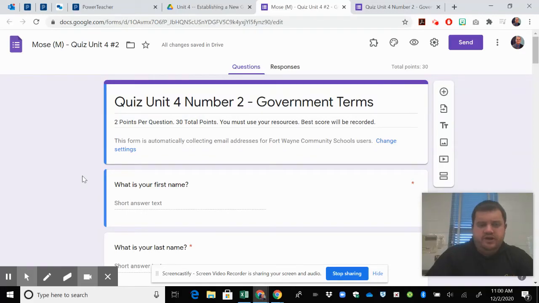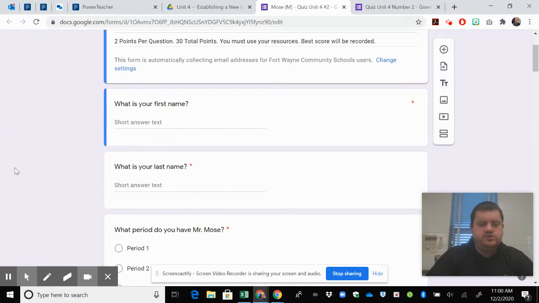All right, everyone, this is the reading for quiz unit 4, number 2, government terms. Each question is going to be worth 2 points for a total of 30 points, and you must use your resources to answer the questions. The best score will be recorded, okay? So you can take multiple attempts if you do poorly the first time.